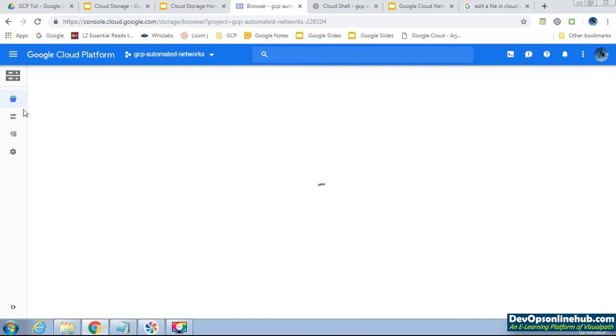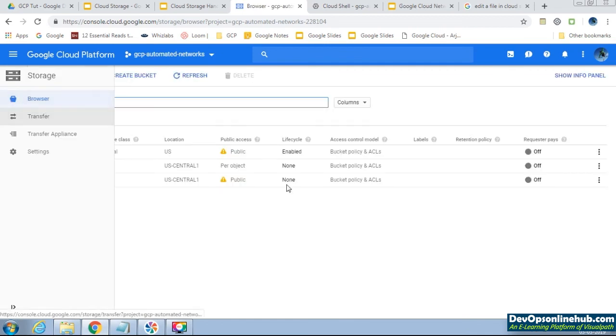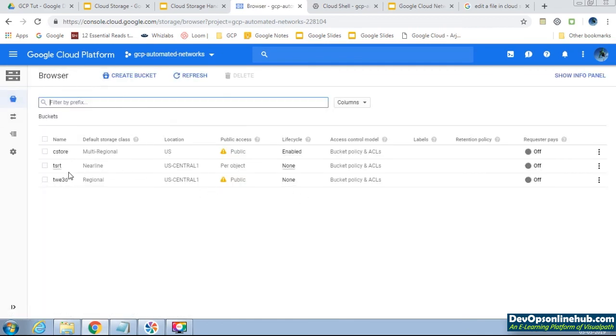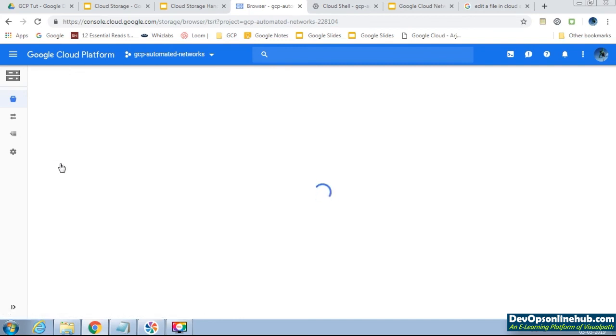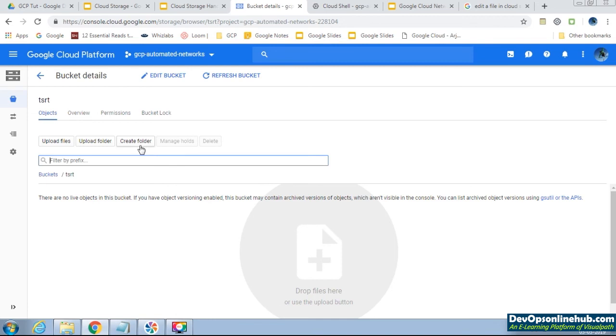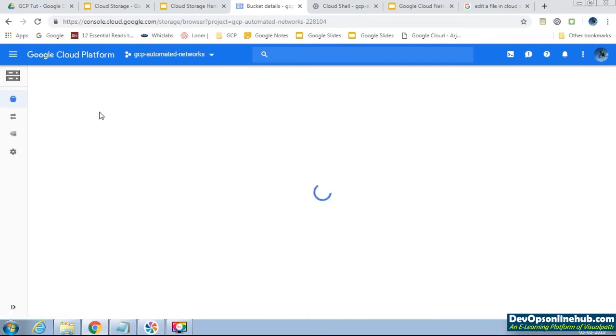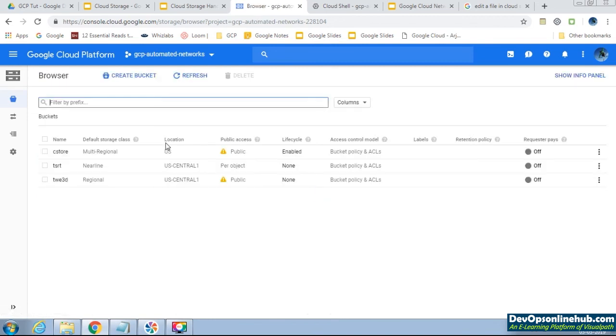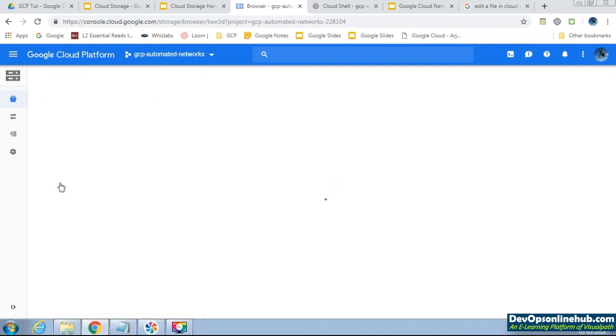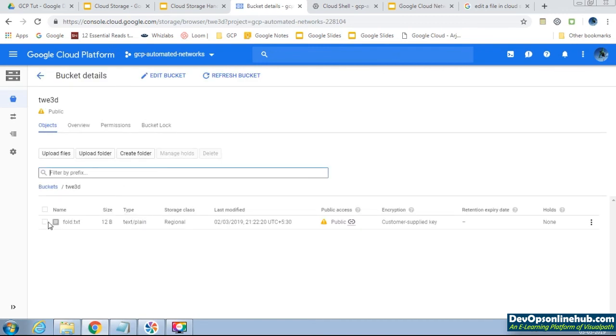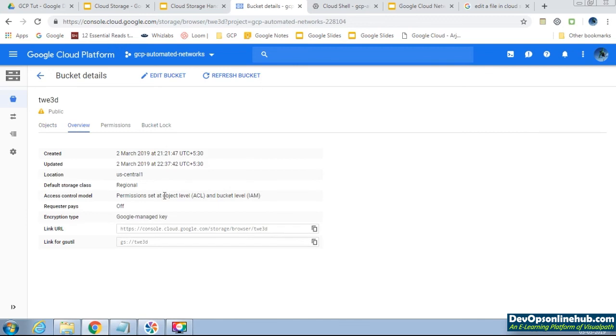Then we will check the lifecycle policy. Go to any specific bucket that doesn't have any contents. Go to overview. No, it is actually permission.